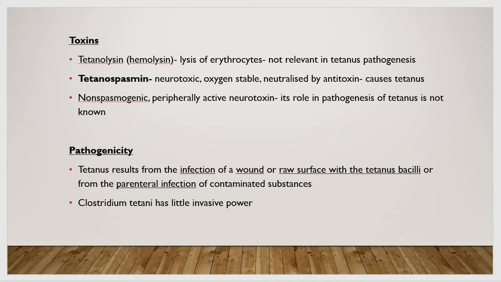The pathogenicity. Tetanus results from the infection of a wound or raw surface with the tetanus bacilli or from the parenteral infection of contaminated substances. So how does it result? It results if an open wound comes in contact with this bacteria or with contaminated surfaces.